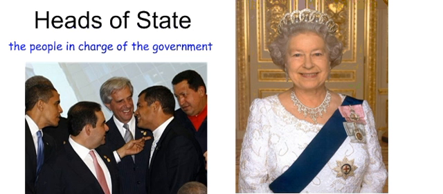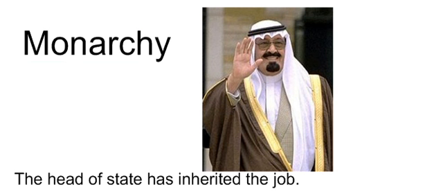No matter what form of government a country has, there's always a person or people who are in charge of the government. And that person is known as the head of state. So here in this picture on the left, we can see United States President Barack Obama. He's the head of state in the United States. Over here, we see Queen Elizabeth of England. She is the head of state of England. And we see some other heads of state in here. Here is Hugo Chavez. He's the head of state of Venezuela. The person in charge of the government is called head of state.